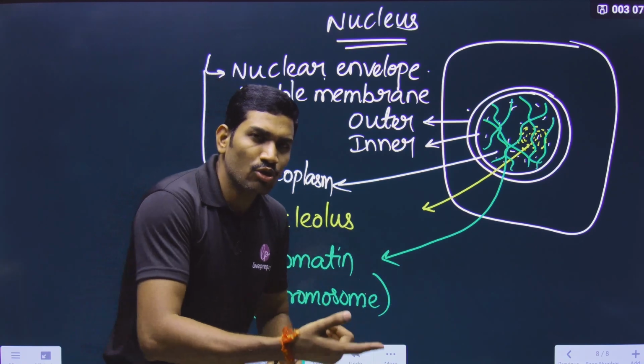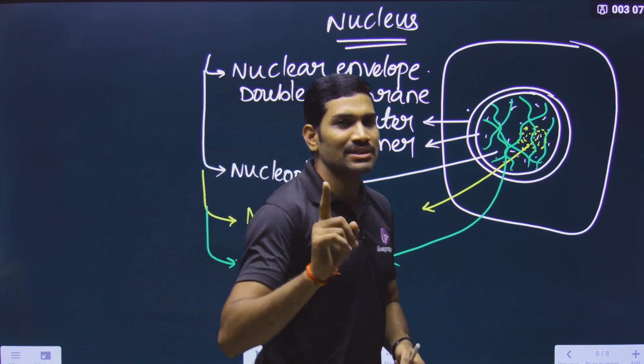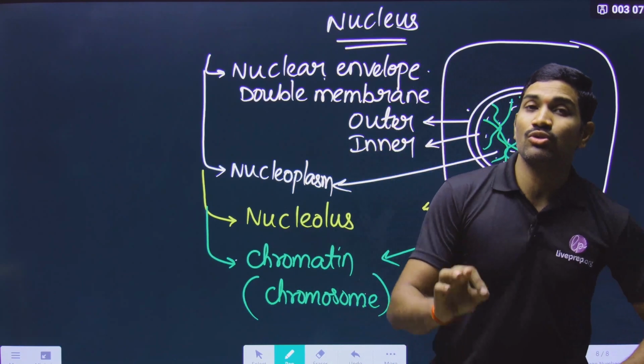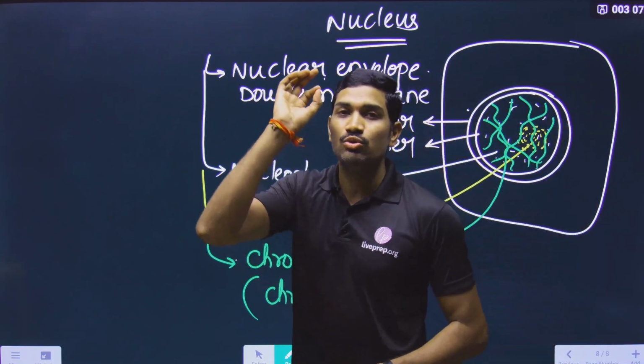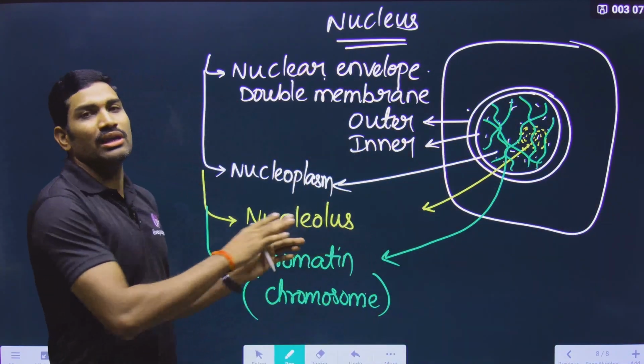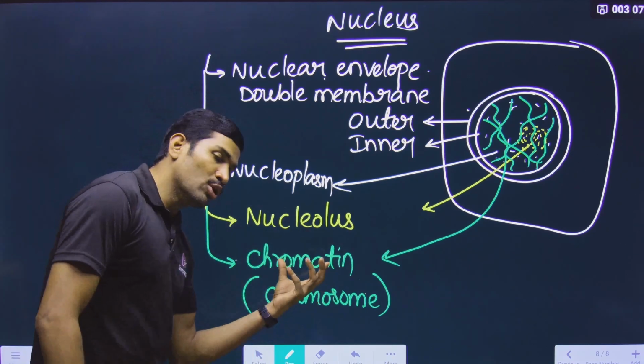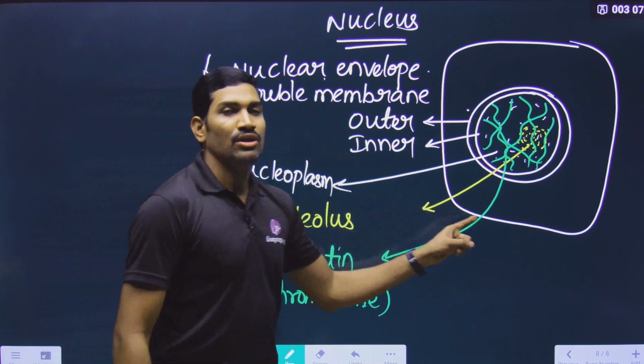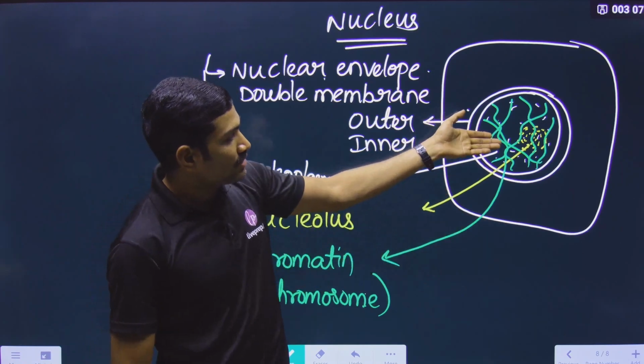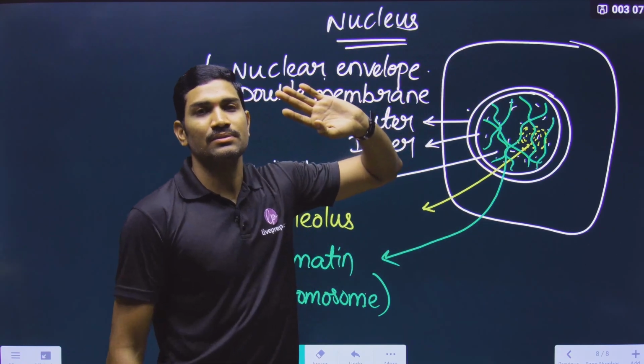Did I use the term chromosome there? No. Please understand this. The term chromosome is very important. It is used only for eukaryotic cells. We should not use it for prokaryotes. That's why chromosomes are present only in eukaryotes. That too, they are always present inside the nucleus.